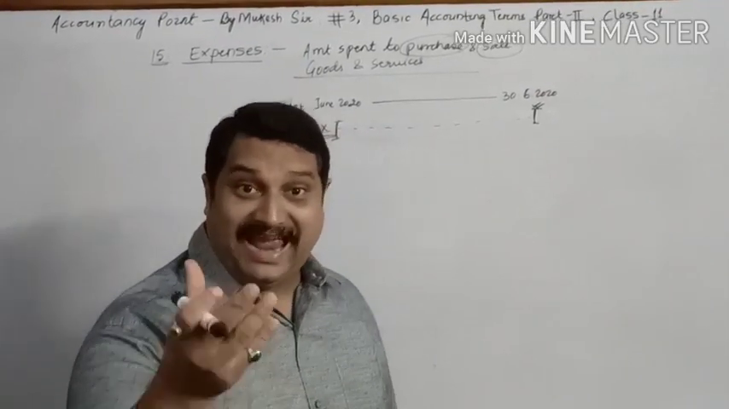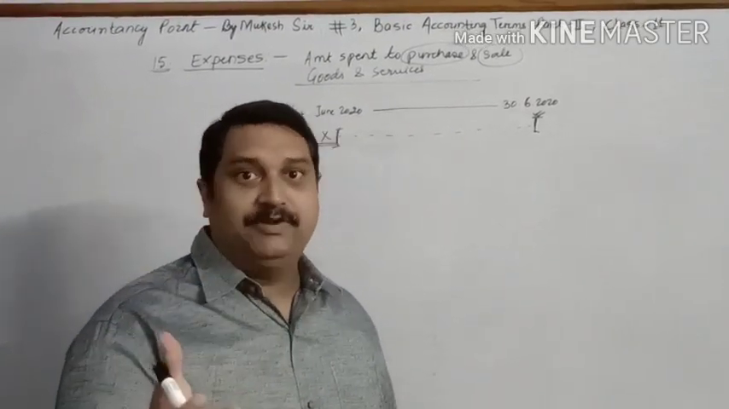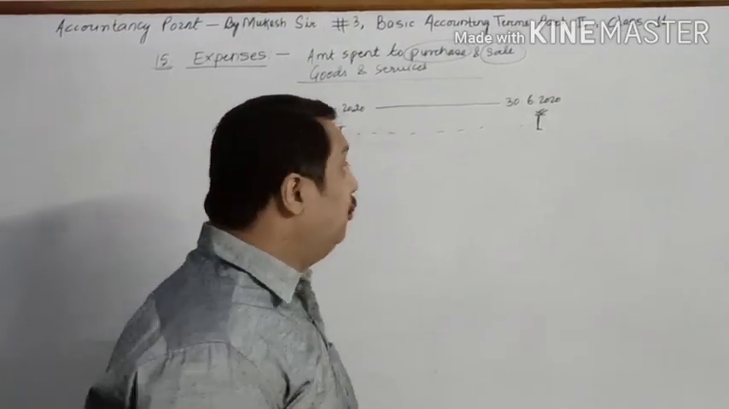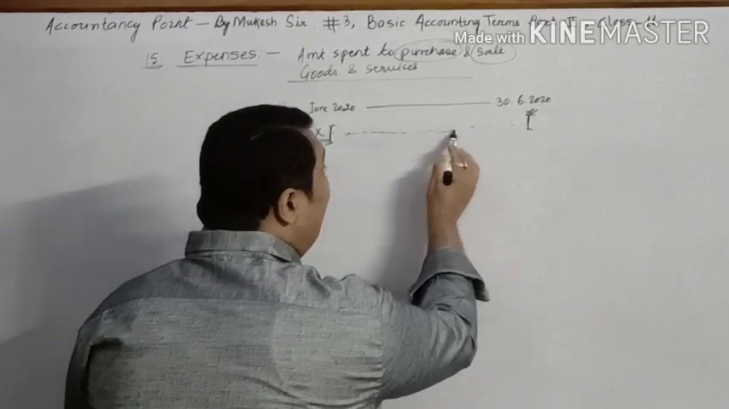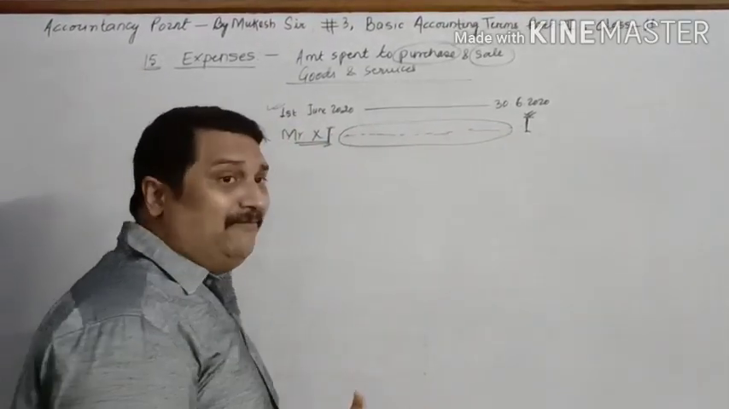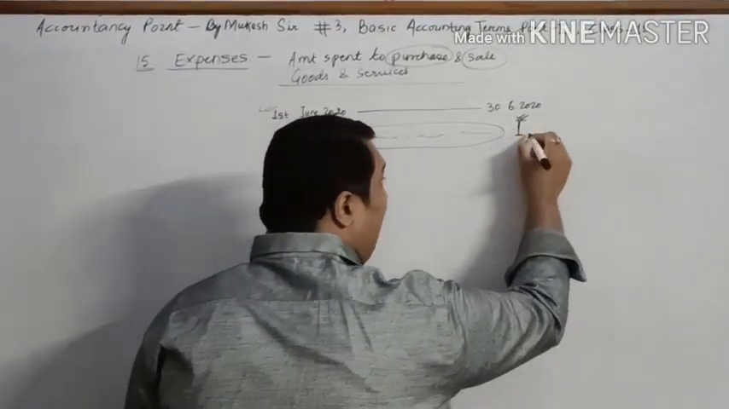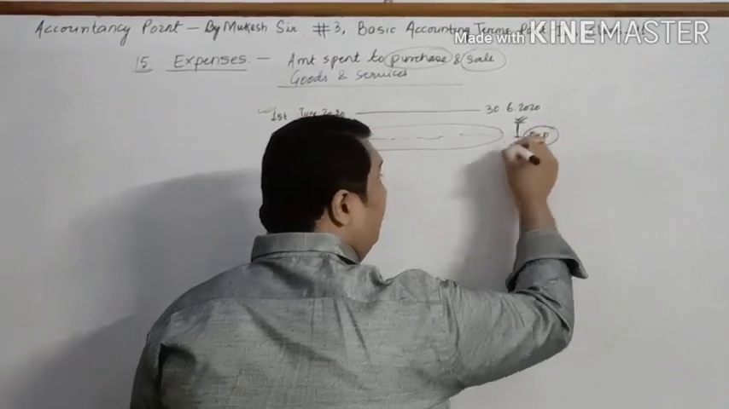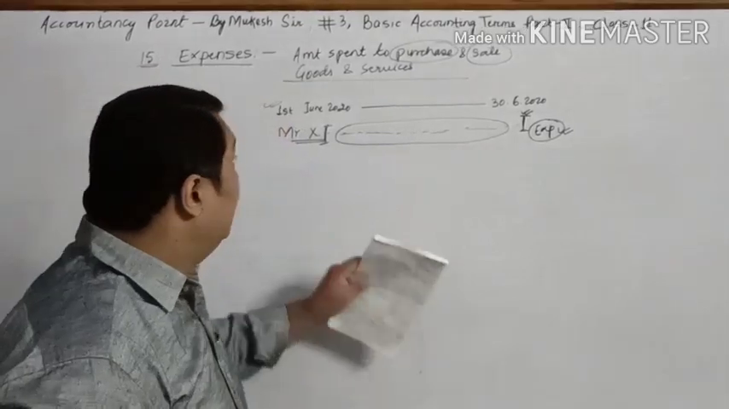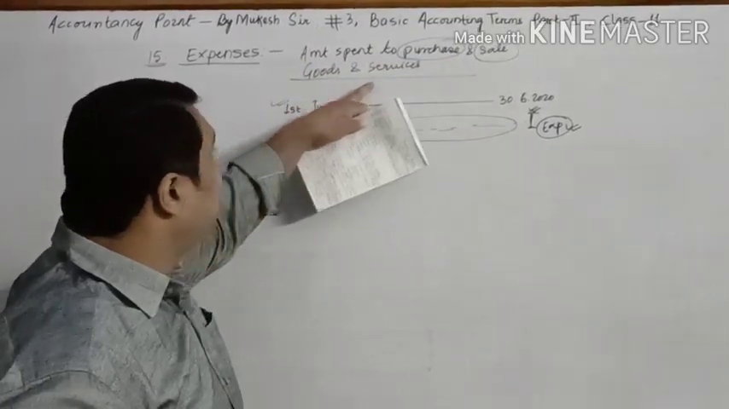You would pay him cash. But that cash is what? It's a remuneration. It is in the form of a salary or wages. So that salary or wages, why are you paying him? Because he has already worked for a month. You have already availed the services. The payment which you will make is the expense. So that is what I have written, that the amount spent to purchase and sell goods and services.